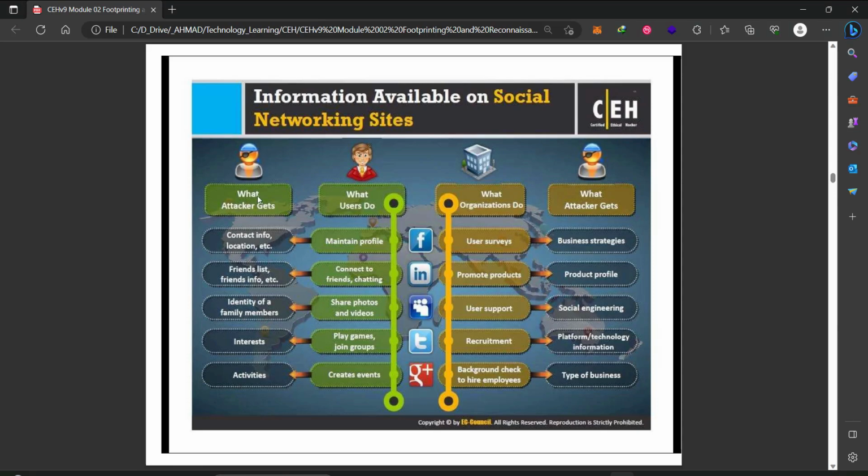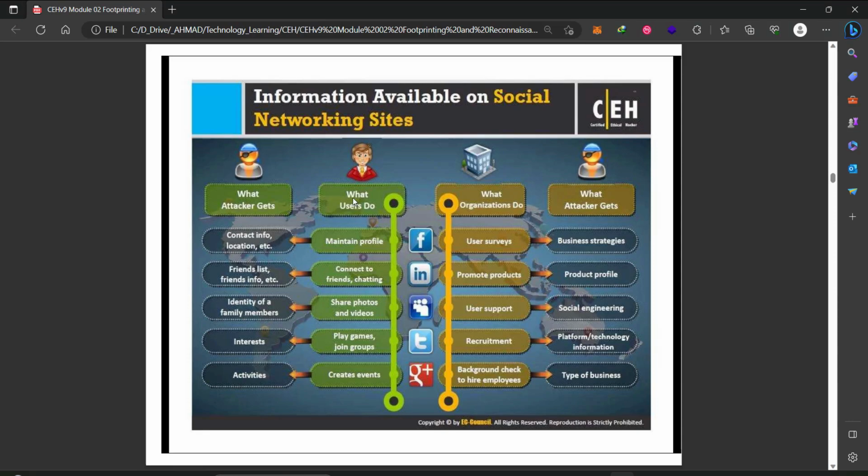So basically what attackers get, well, attackers can collect the contact information, the location, the friends list of these employees, as we saw the connections on LinkedIn, the friends on Facebook, for example, identify the family members because of the last name, identify their interests, their activities. So a lot of information can be gathered from the social media.